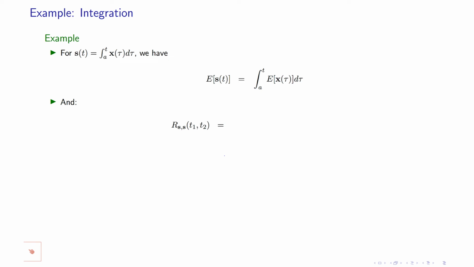Similarly, if I want to calculate the cross correlation of two samples of my random process, I will take a sample at time t1. So the expected value of this guy, s at time t1, and then this is at time t2. If they are complex, I put a conjugate on top of that. If it is not a complex random variable and you put the conjugate, you won't harm anything. So you can always put it here, and no mistake is going to happen.